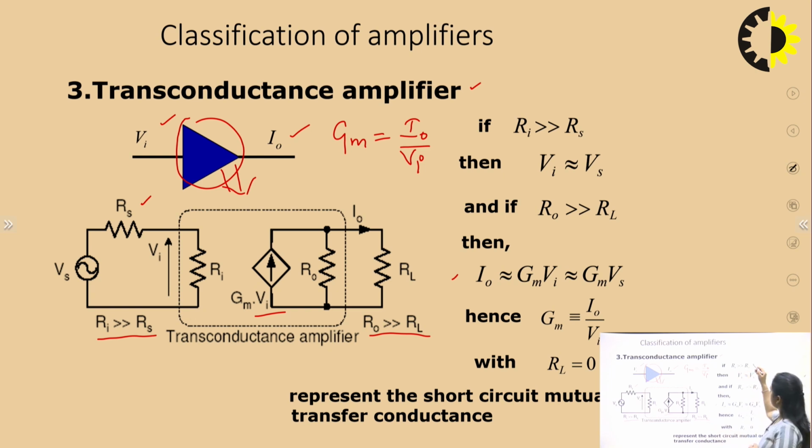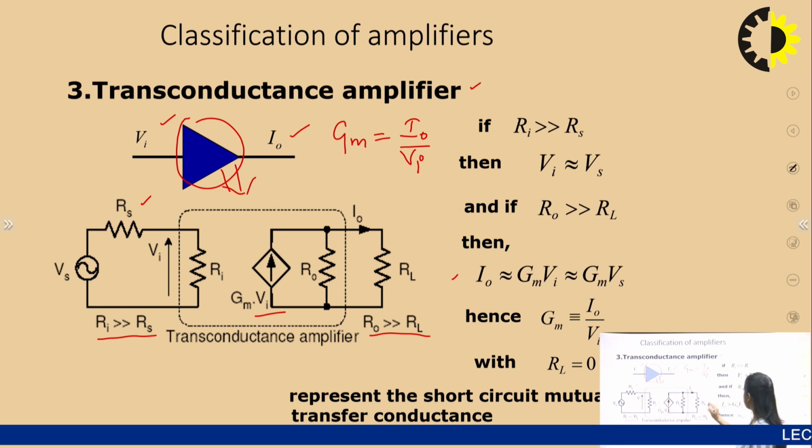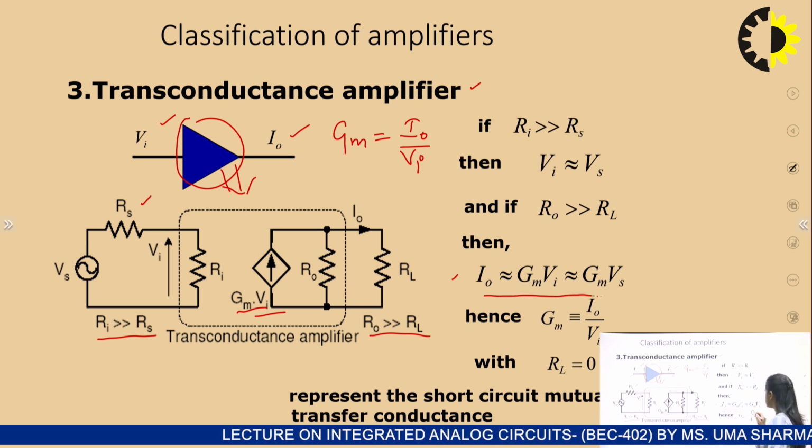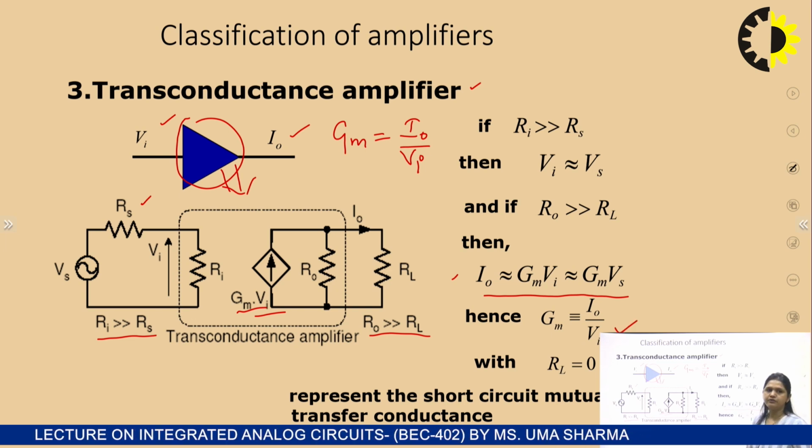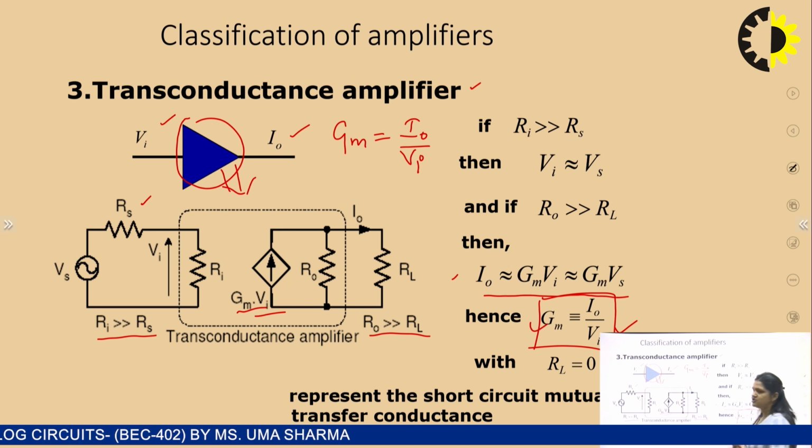In that case, if we apply these conditions, then I output will be equal to Gm into Vi, if I am talking about current only. And if I calculate the voltage at this node, it is the current multiplied by the resistance. So I can write I output is equal to Gm into Vi, and this is how I can calculate the amplification factor. And as it is a transconductance amplifier, the amplification factor is represented by Gm.